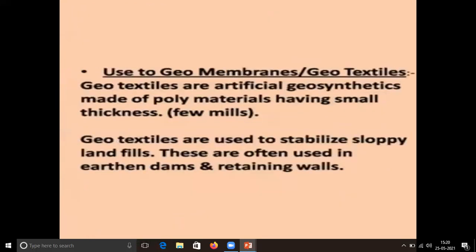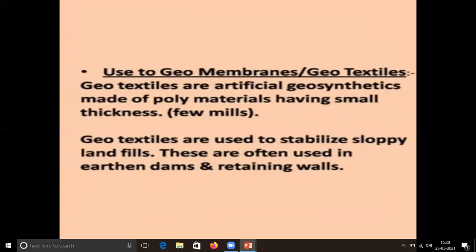Now let's talk about the use of geomembranes or geotextiles. Geotextiles are artificial geosynthetics made up of poly material having a small thickness. These are man-made, so that as per the requirement the quality or the characteristics can be controlled. Geotextiles are used to stabilize sloping landfills.